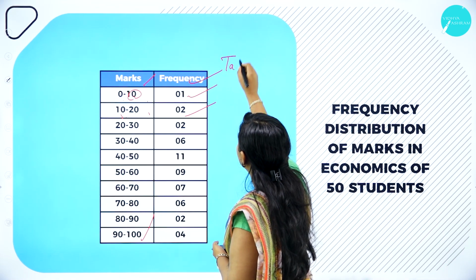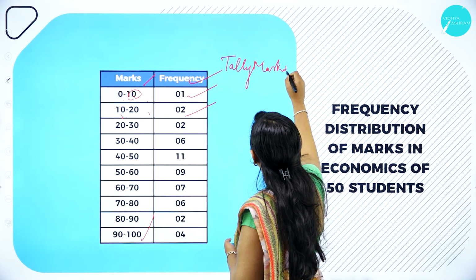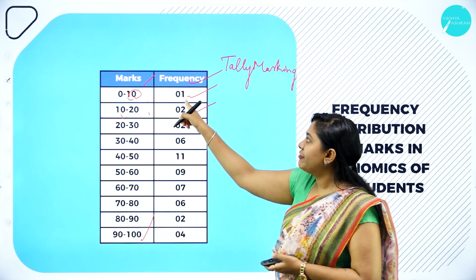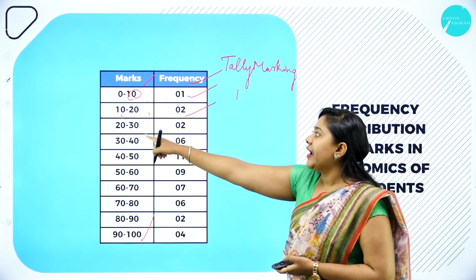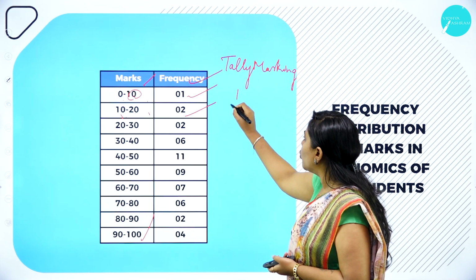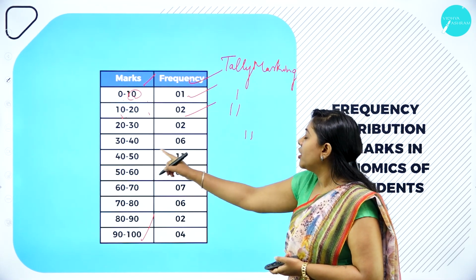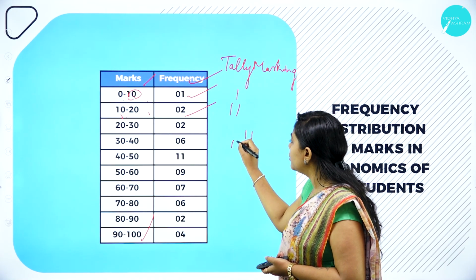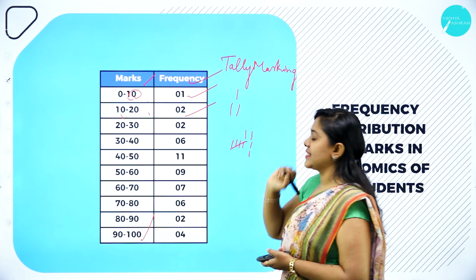Tally marking. How many frequencies are there? In the 0 to 10 class, it is 1. 10 to 20, how many? 2. 20 to 30, again 2. 30 to 40, it is 6: 1, 2, 3, 4, 5 and 6.